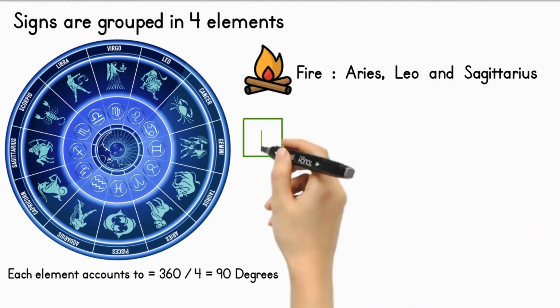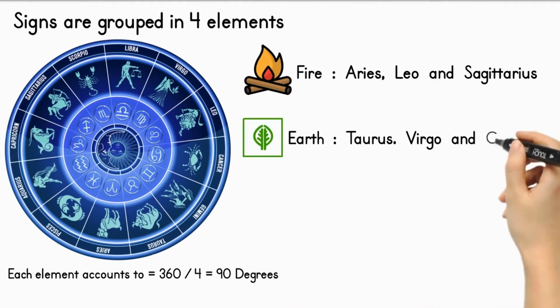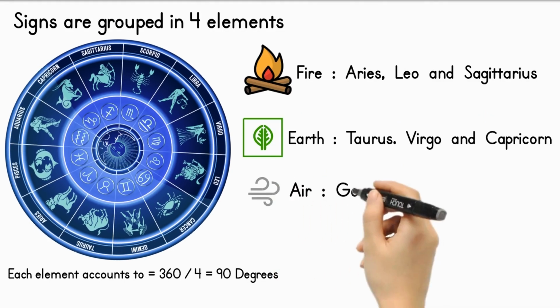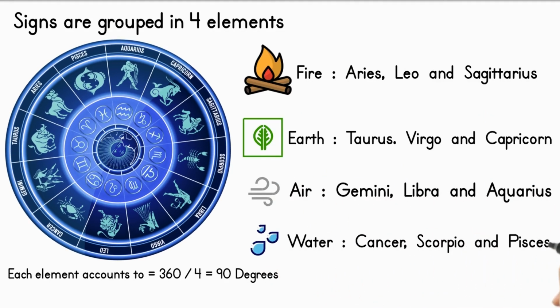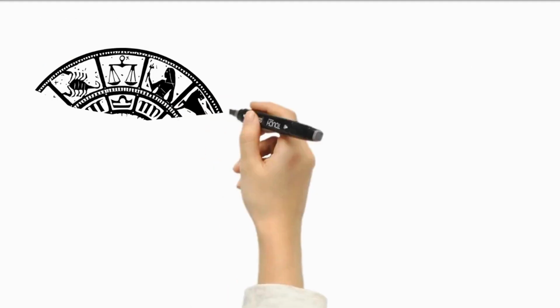Fire: Aries, Leo and Sagittarius. Earth: Taurus, Virgo and Capricorn. Air: Gemini, Libra and Aquarius. Water: Cancer, Scorpio and Pisces.